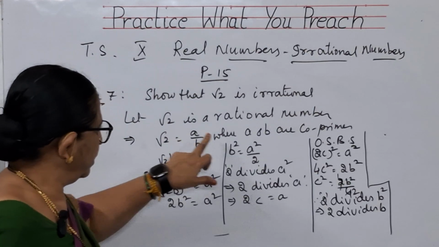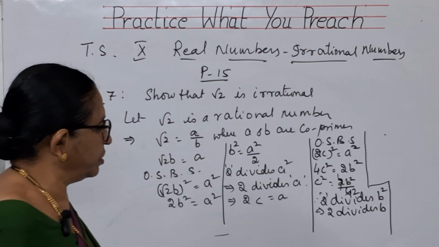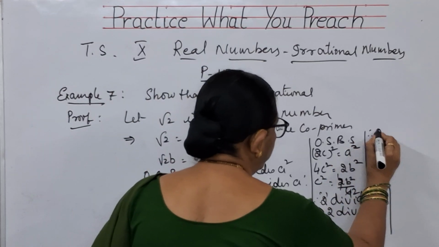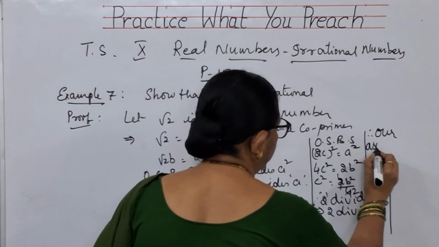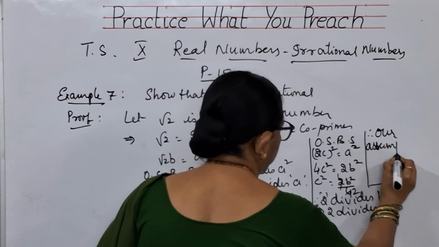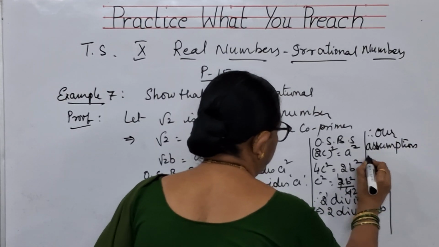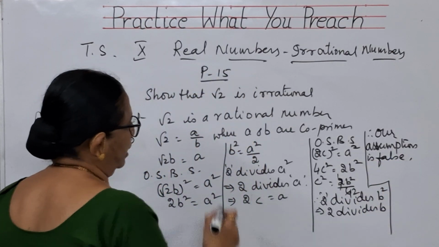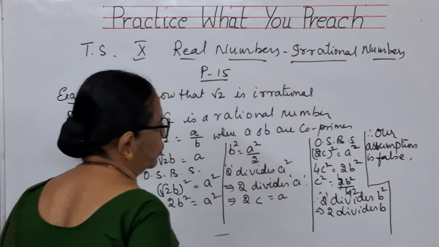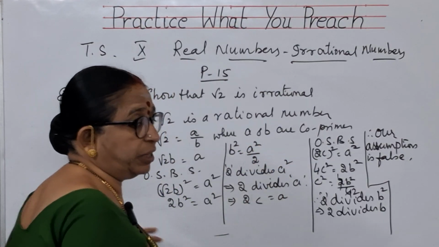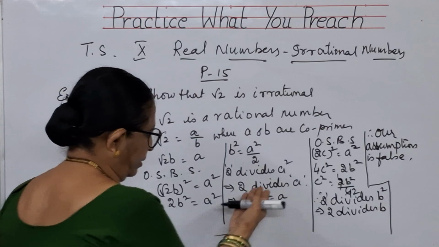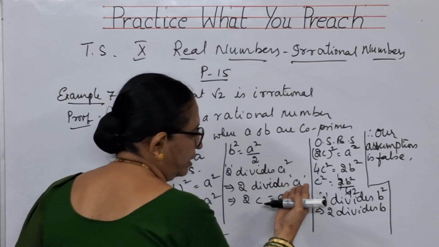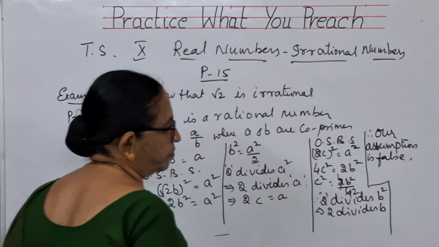What did we say? A and B are co-primes. Therefore, what will we say? Our assumption is false. Why is it false? I said A and B are co-primes. Co-primes means they don't have any common factor except 1. But in this case, I am getting 2. 2 divides A and 2 divides B.